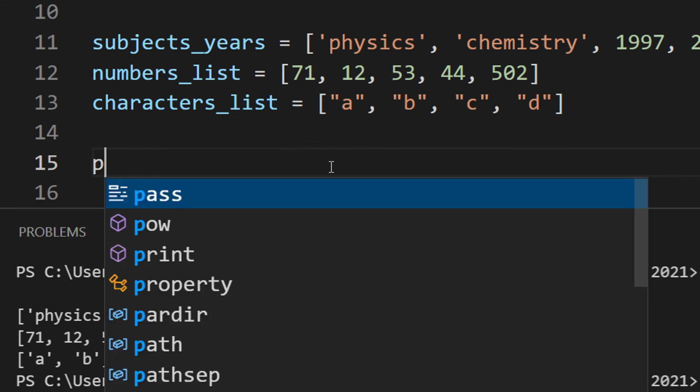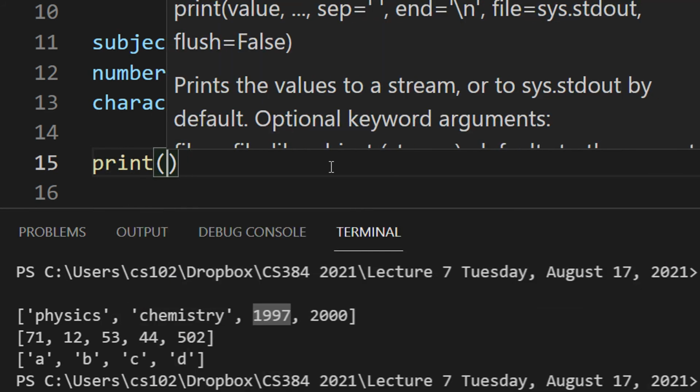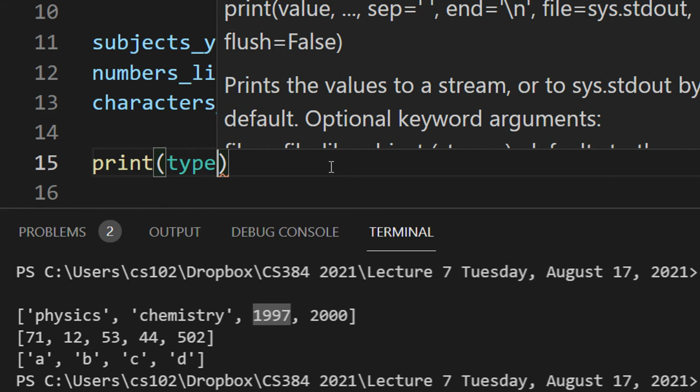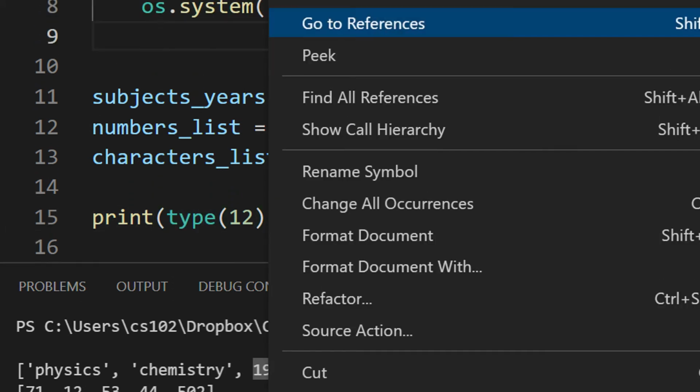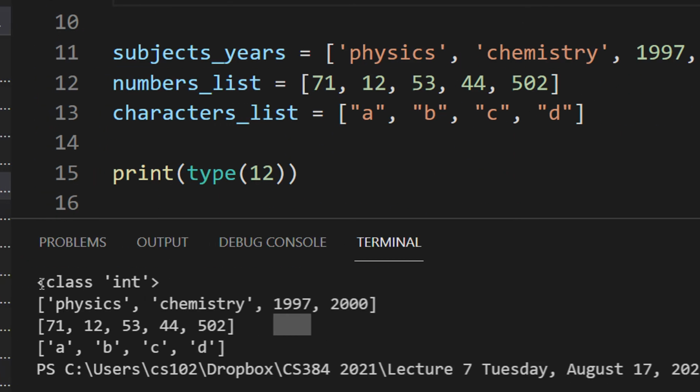And if you are confused about what a particular data type is, you can just write type, and let's say type 12. Now I do not know whether 12 is an integer or float or anything else, so let me just type print and type here.